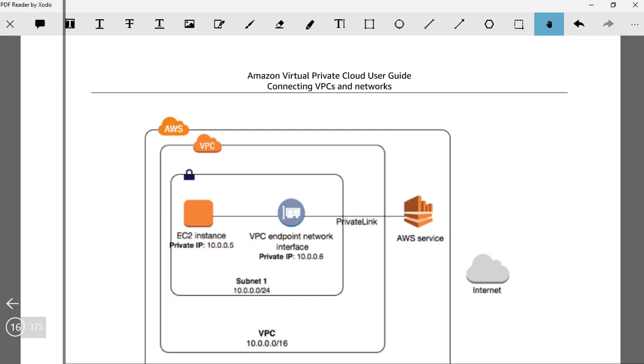But at a very high level, to access an AWS service securely from an EC2 instance, a VPC endpoint or a PrivateLink is what is required. So accessing resources over the internet, it is the internet gateway. Accessing resources of a corporate network, it is a VPN site-to-site connection. For accessing AWS resources securely, it is a VPC endpoint or a PrivateLink.